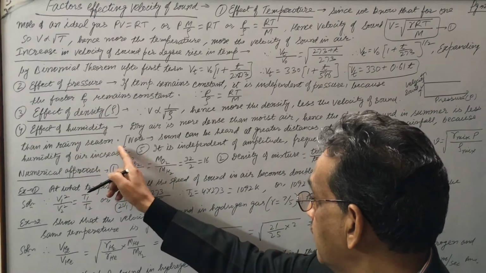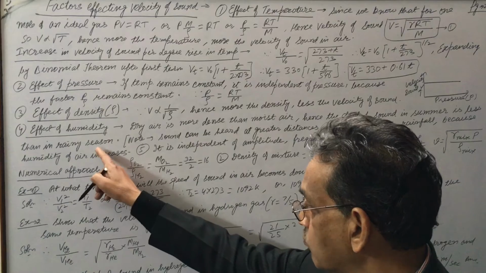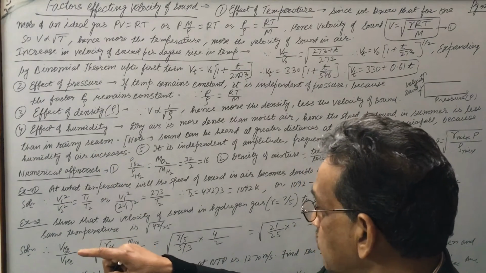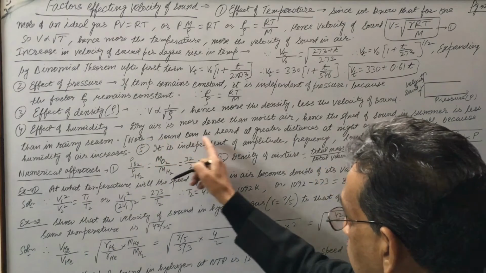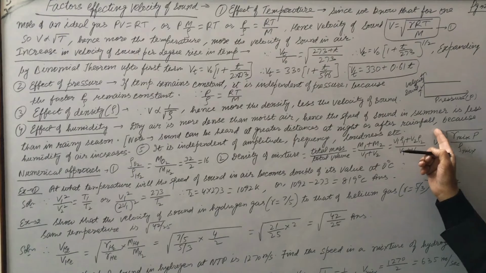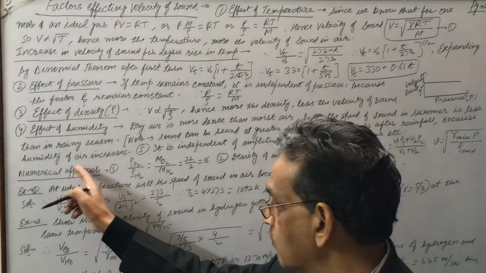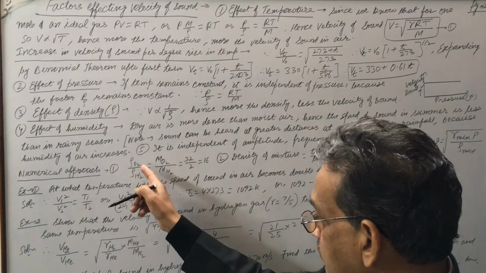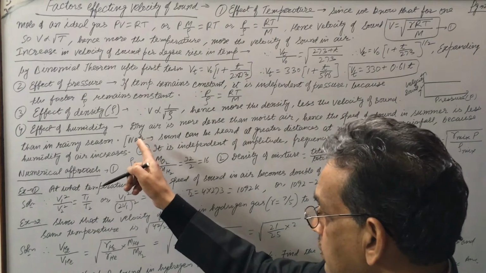Because in summer the density will be more, the velocity of sound becomes less. So in summer the velocity of sound will be less, in the rainy season it will be more. Note, sound can be heard at greater distances at night or after rainfall because humidity of air increases. Because with increasing humidity, density decreases and velocity of sound increases.